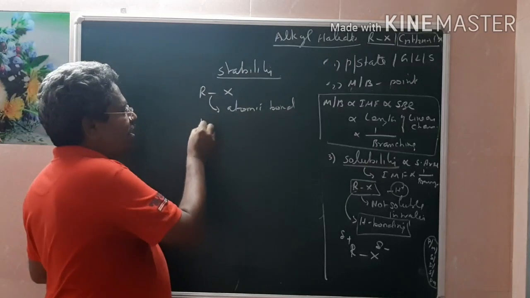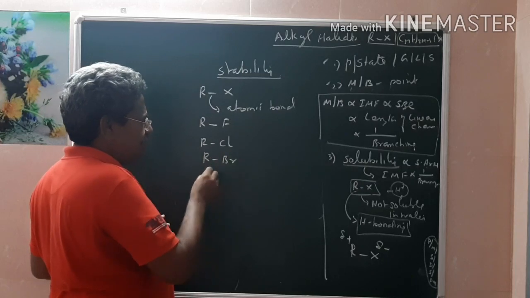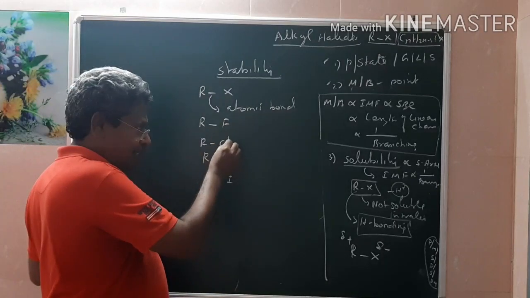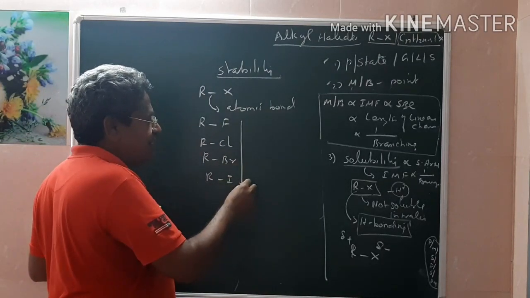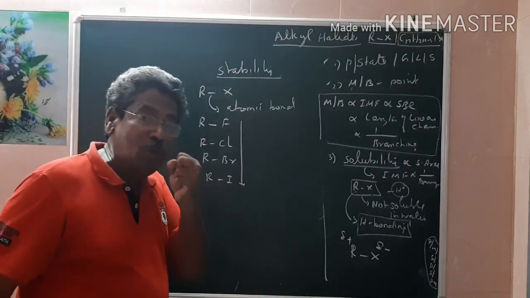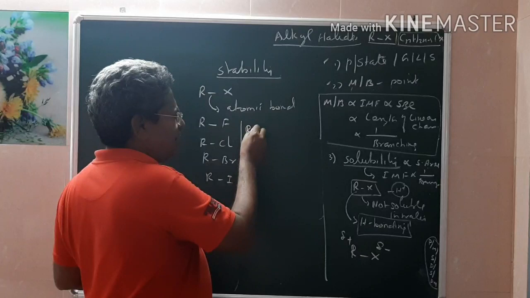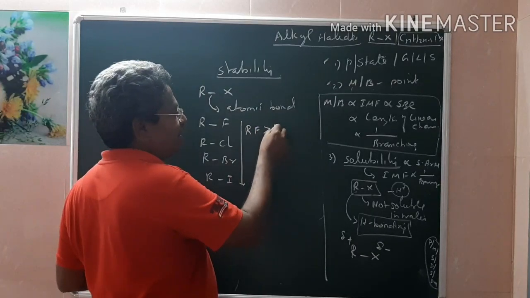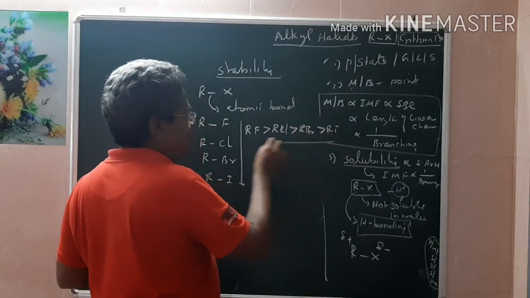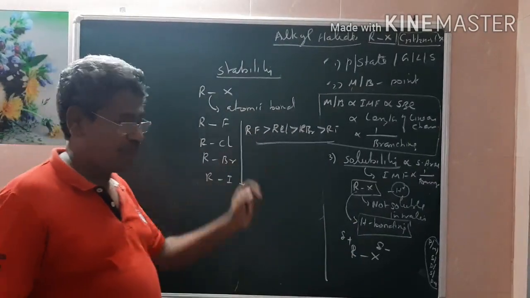Now in this stability, we have R with F, R with Cl, R with Br, R with I. Fluorine is more electronegative, therefore the strength is more. Electronegativity decreases from fluorine to chlorine, and then to bromine and iodine. Therefore, we can say that RF, having high electronegativity, is more stable than RCl, more stable than RBr, more stable than RI. When I am saying stability, you have to think about the interatomic bond and forget about intermolecular force. Therefore, RF is more stable.